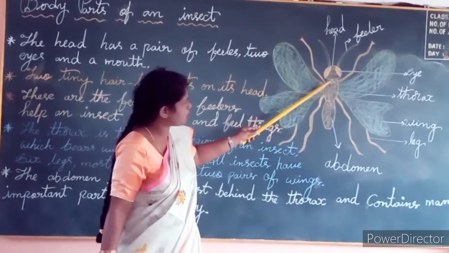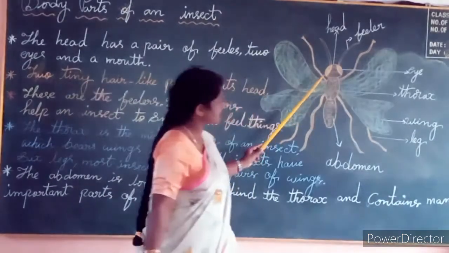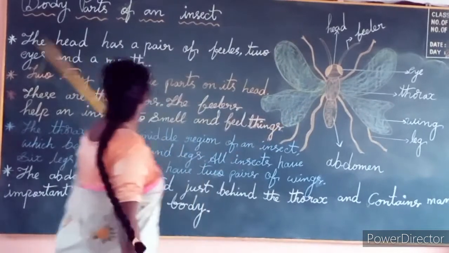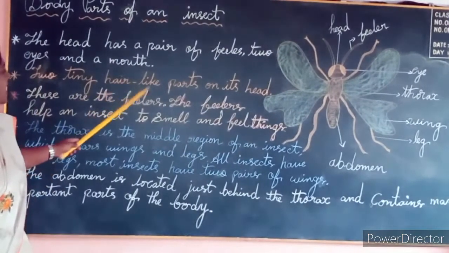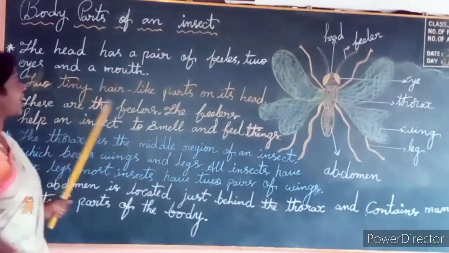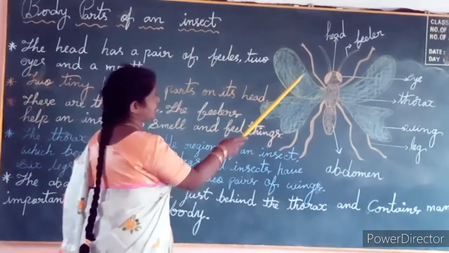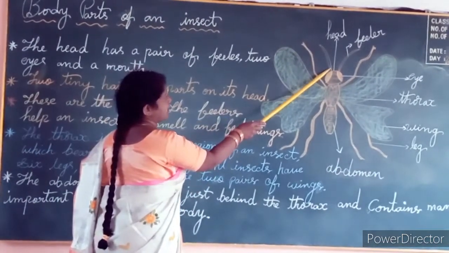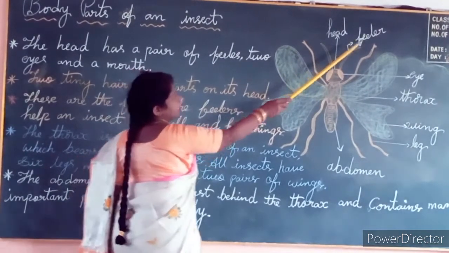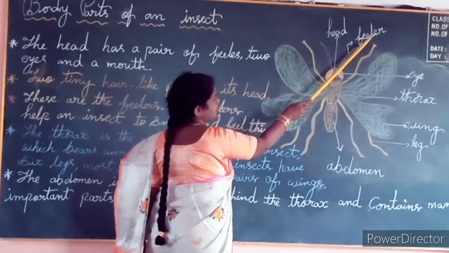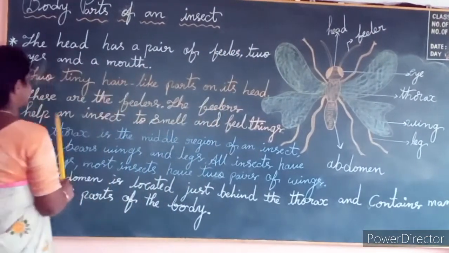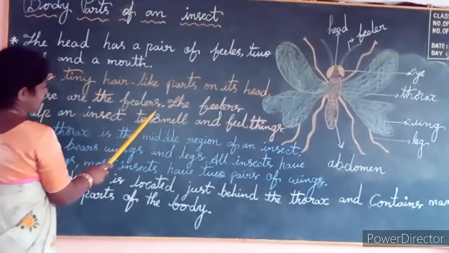Mouth is here. I forgot to label it, but it's okay. Next, two tiny hair-like parts on the head. These two hair-like parts are called the feelers.